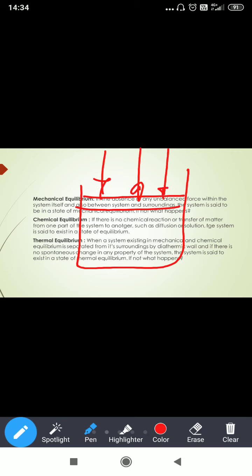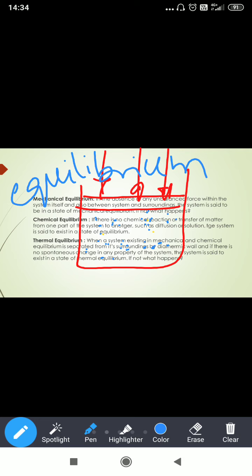Suppose the system is not in equilibrium. What happens next? The pressure in the cylinder is not equal to the atmospheric pressure. There is an unbalanced force, so it will reach the equilibrium position soon after. Correct? So this is mechanical equilibrium. If the system is not in mechanical equilibrium, it will reach its mechanical equilibrium.